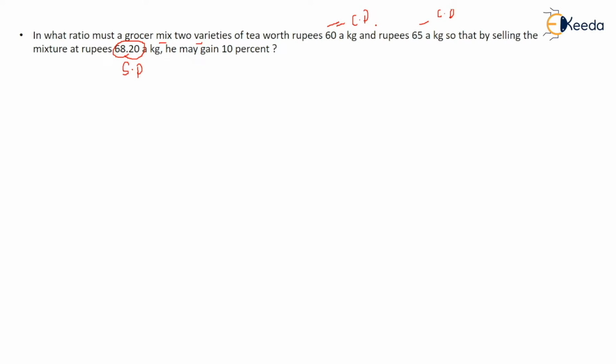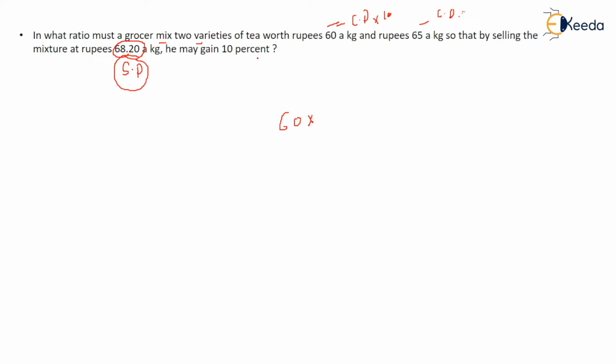So this is the cost price, and we have to increase it by 10%, and similarly we have to increase the other also by 10%. So 60 rupees is the first cost price. To make it the selling price, we have to sell it at 10% gain. In mixture and alligation, you have to compare the same quantity, selling price with selling price. Here this is the cost price, so we have to make it the selling price.